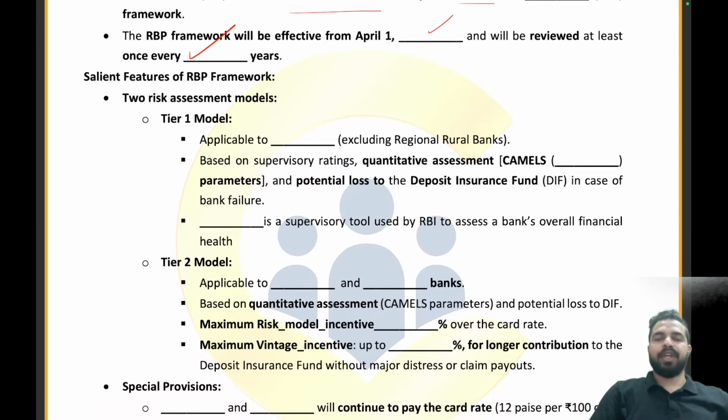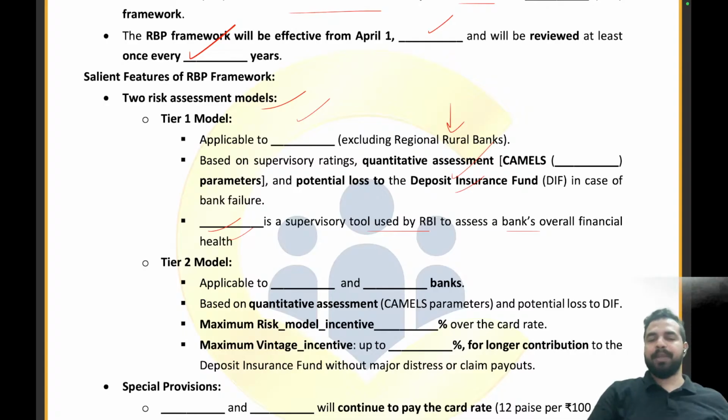Moving ahead, there are two risk assessment models. The first one is applicable to scheduled commercial banks, excluding the regional rural banks, and it follows the CAMEL parameters and the potential loss to the Deposit Insurance Fund. CAMEL is a supervisory tool used by the RBI to assess a bank's overall financial health. Clear everyone? Let's move on to the next part.